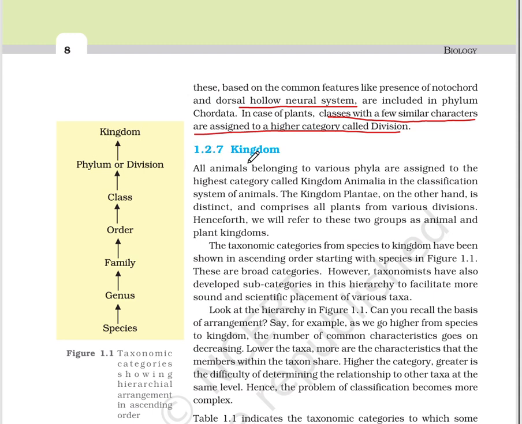Kingdom. All animals belonging to various phyla are assigned to the highest category called Kingdom Animalia in the classification system of animals. The kingdom Plantae, on the other hand, is distinct and comprises all plants from various divisions. Henceforth, we will refer to these two groups as animal and plant kingdom.